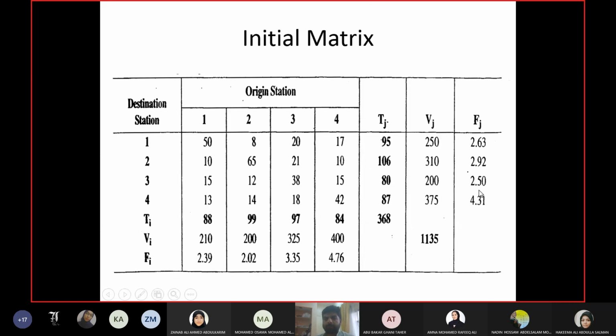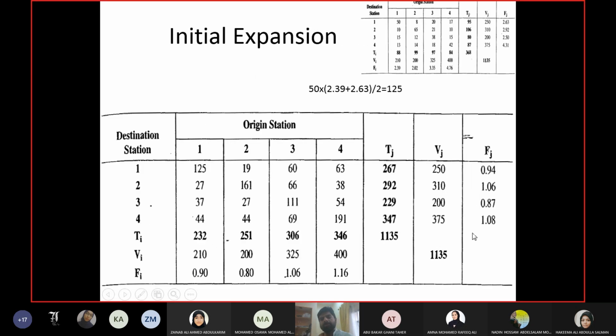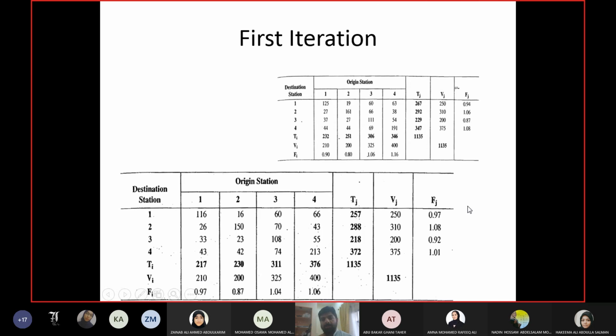Okay, for example, these are the initial values. For example, take the first row and first column. First row factor is 2.63. First column factor is 2.39. Next iteration, first row 0.94. First column 0.9. You see, big improvement. Next iteration 0.97. It was 0.94 earlier, so now it is closer to 1. This value was 0.9. Now it is 0.97. Again, big improvement, and closer to 1.